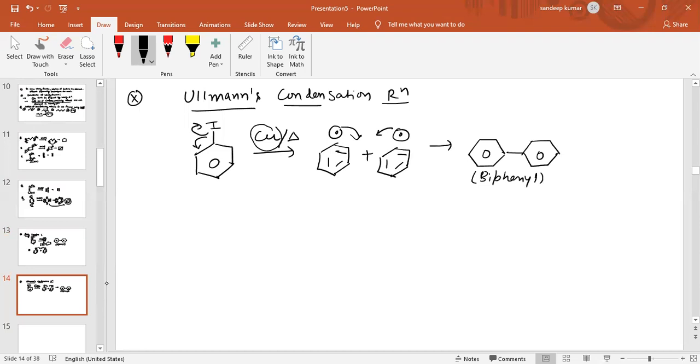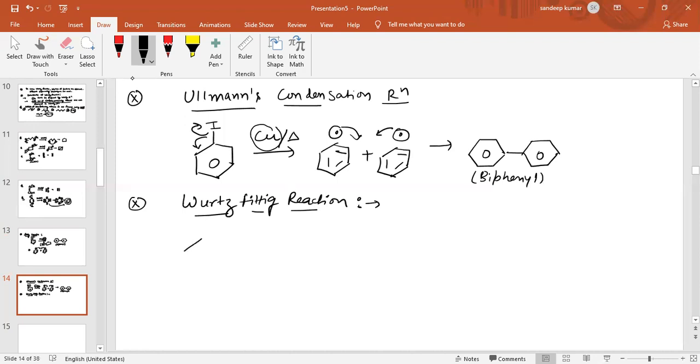Now the next reaction I am going to discuss with you is the Wurtz-Fittig reaction. We have discussed the Wurtz reaction, then the Fittig reaction, then Ullmann's reaction. All are reactions of organometallic compounds. Now see what happens in the Wurtz-Fittig reaction. It is very simple.